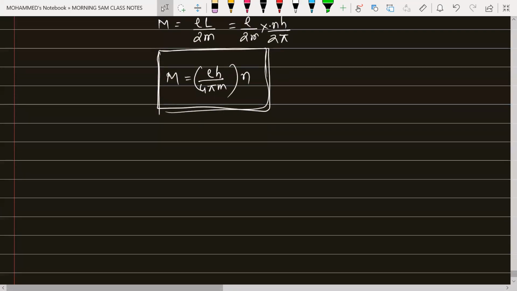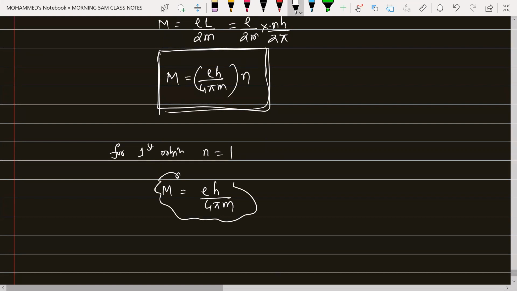If I'm talking about the first orbit, if it is asked for the first orbit, n will be equal to 1. So the magnetic dipole moment is minimum, and it is called the Bohr magneton. So capital M is equal to e h divided by 4 pi m.